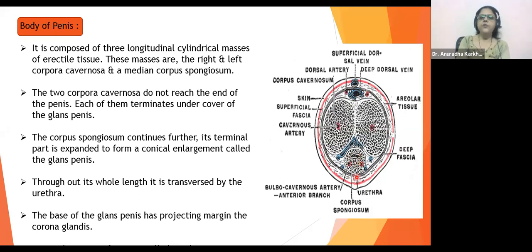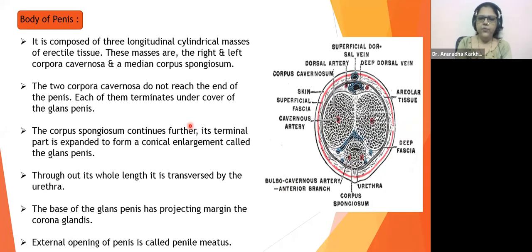It is going to be present over here, over the corpus spongiosum. Correct? Right? Yeah. Understood this? Anyone having difficulty? Corpora cavernosa, corpus spongiosum, very important 3 words. Anybody having any difficulty with this? Understood? Very good. Okay. Last point.